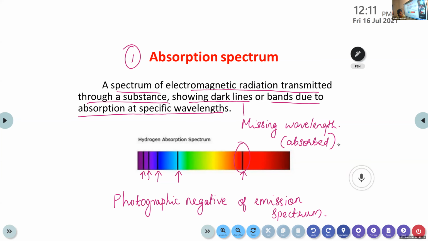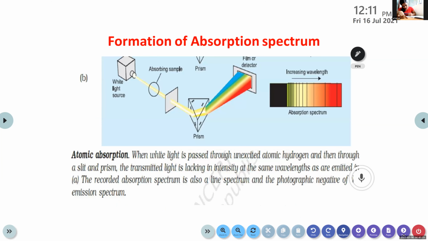Emission spectrum. Okay, this is just a model of the absorption spectrum. When a single light is passed through a prism, on the screen it is formed as a spectrum, similar to a rainbow.